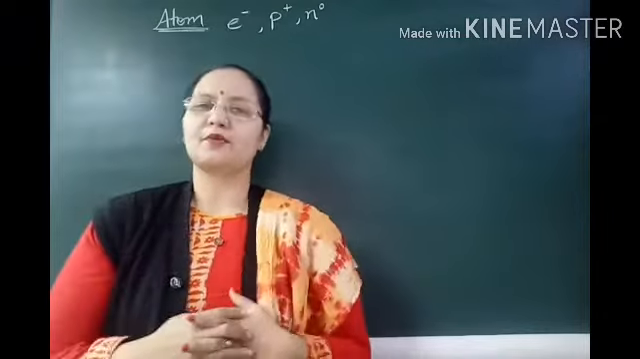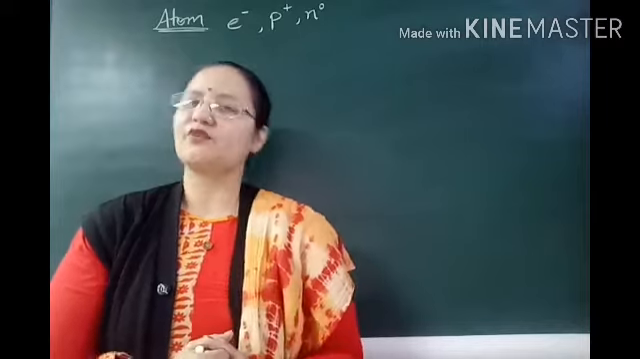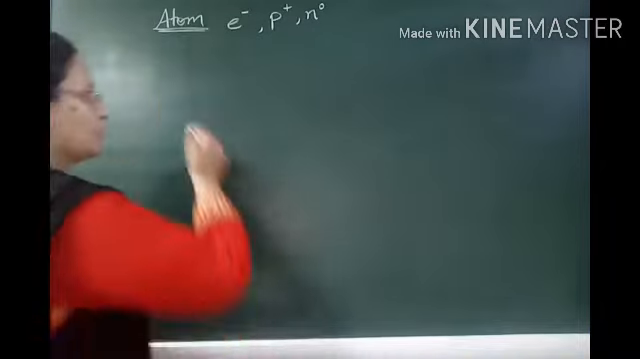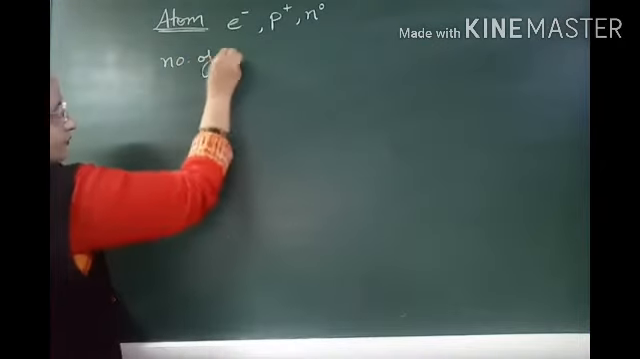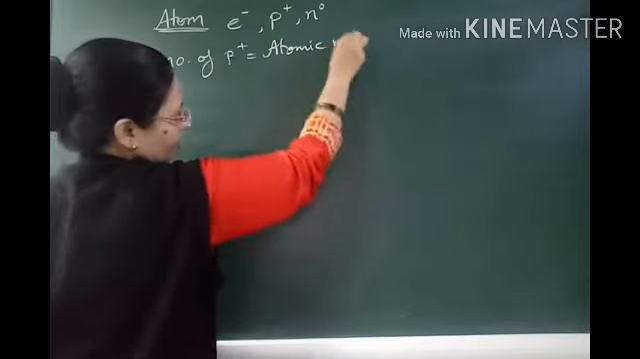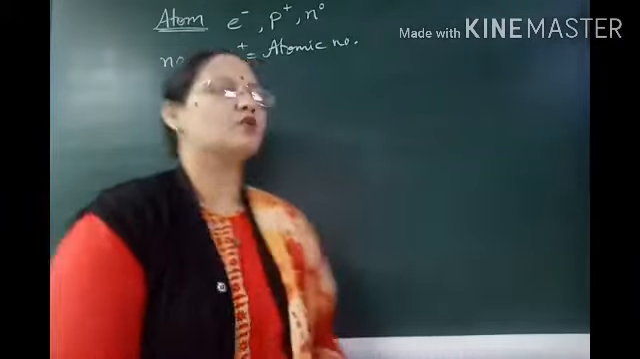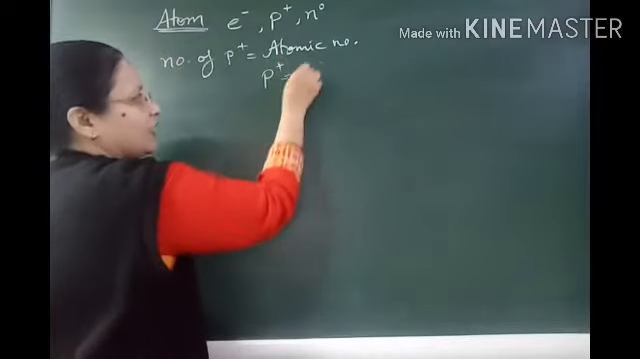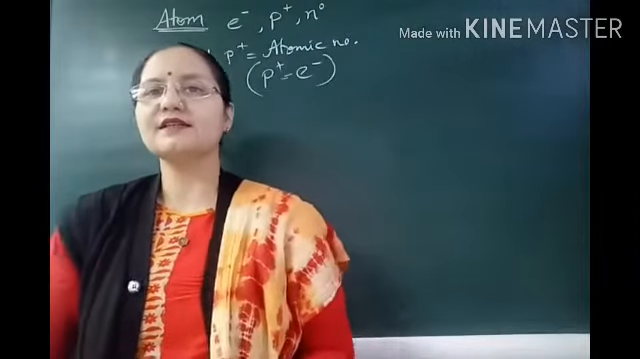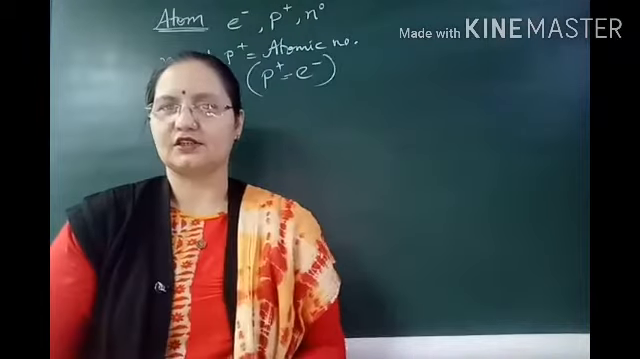When these all 3 subatomic particles combine to form an atom, they tell us a number of properties of that element. For example, the number of protons tells us the atomic number of an element. As we know, the number of protons and electrons are equal in an atom of an element, and that is the reason the atom is neutral in nature. It has neither positive nor negative charge.